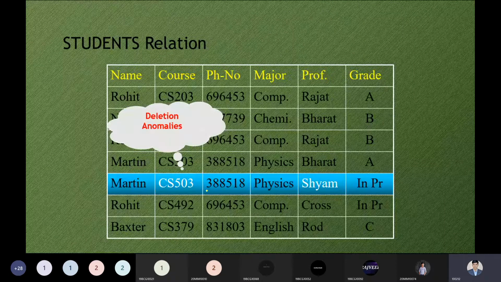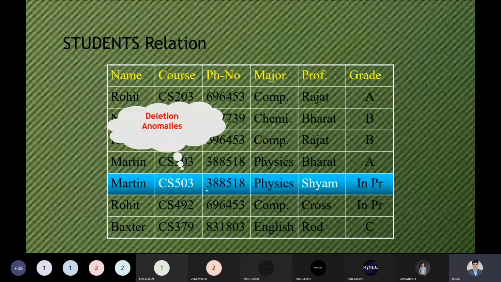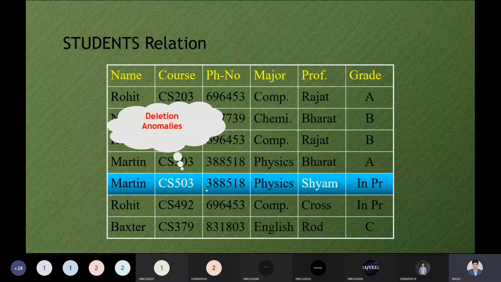So the course number is telling us that if you try to delete course number CS503, then the course associated with the other students will also be reflected and that record will also be deleted, and this should not be happening. So deletion anomalies, update anomalies and insertion anomalies are the normal issues, and that is the reason we have to keep them in mind properly while building the database in our system.